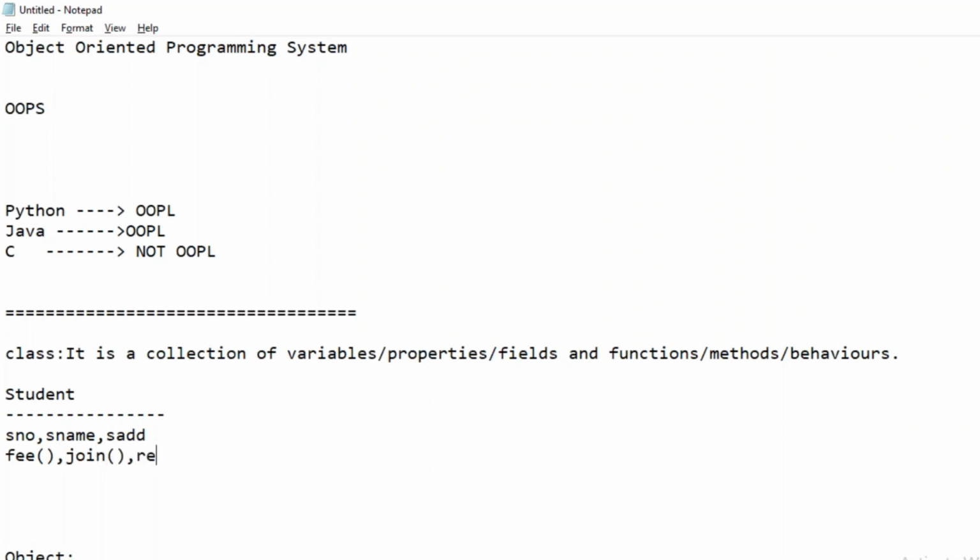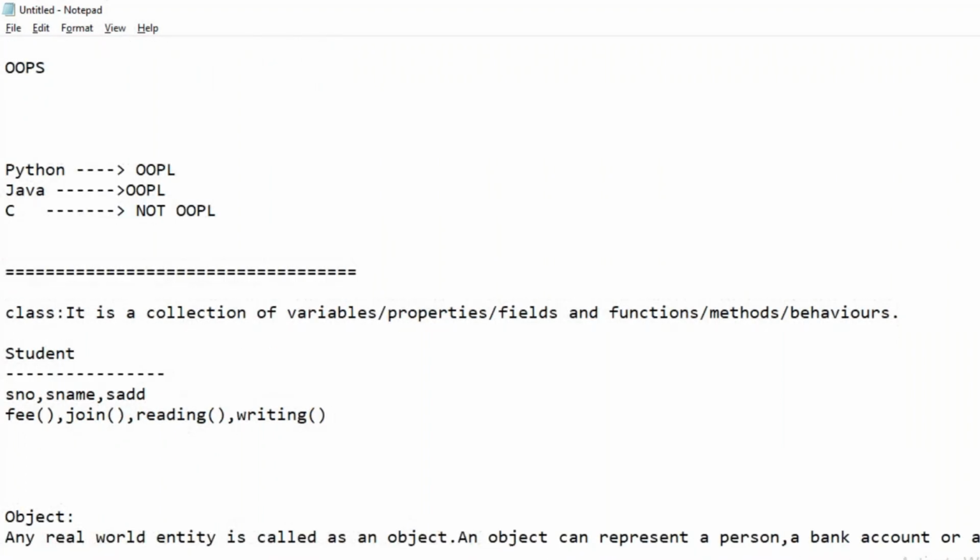We can take methods like reading, writing, listening, etc. So a class is basically a collection of variables and methods. For example, student is a class which can have variables like student number, student name, student address, and methods like fee, join, reading, writing, etc. Object: any real world entity is called an object. An object can represent a person, a bank account, or anything.